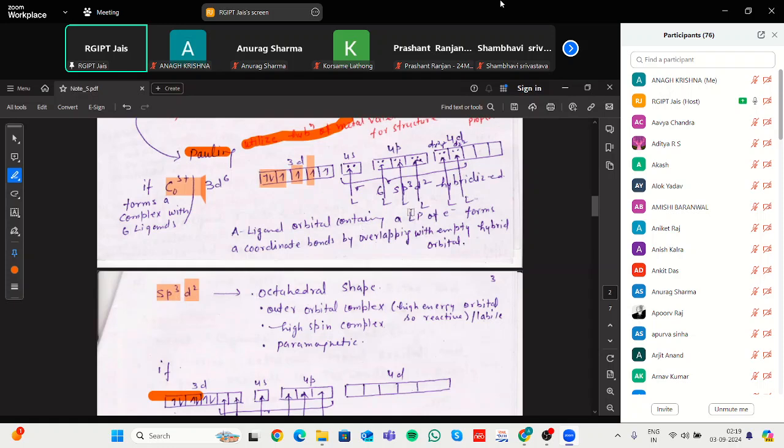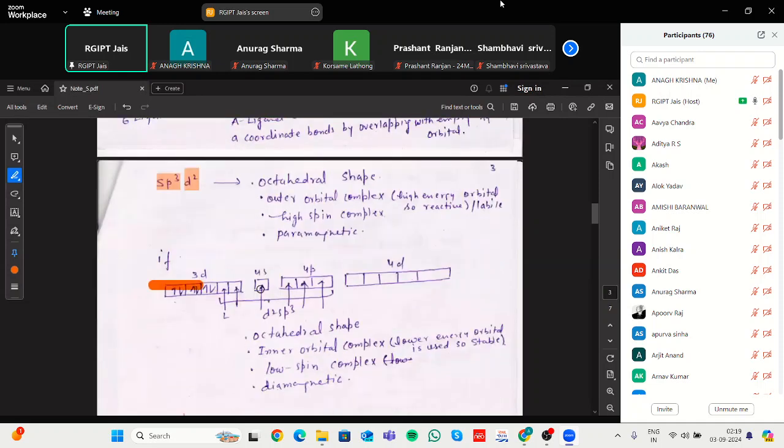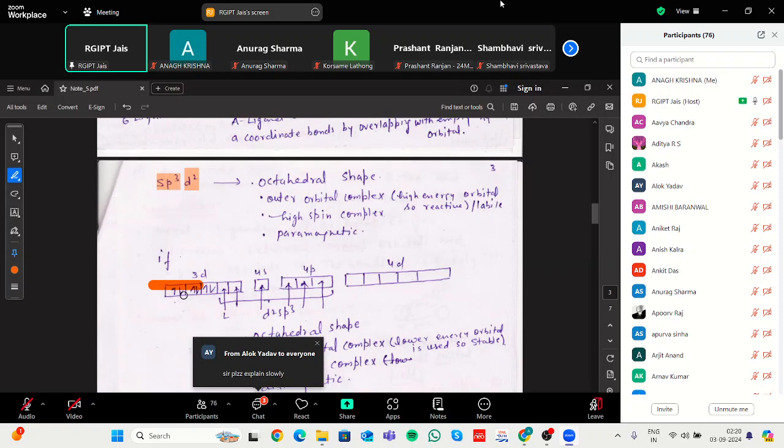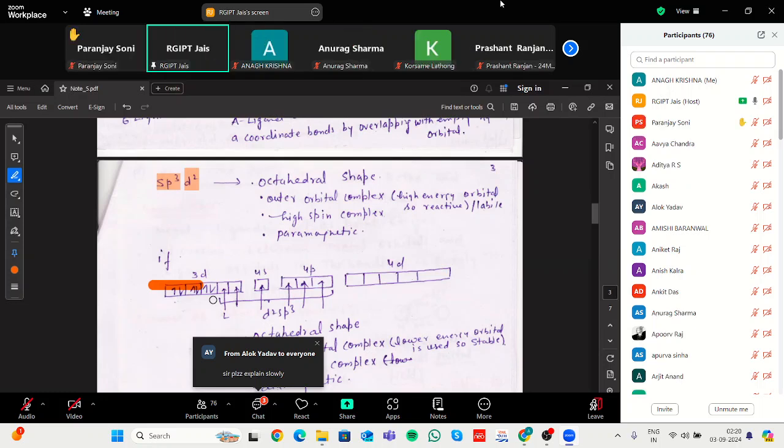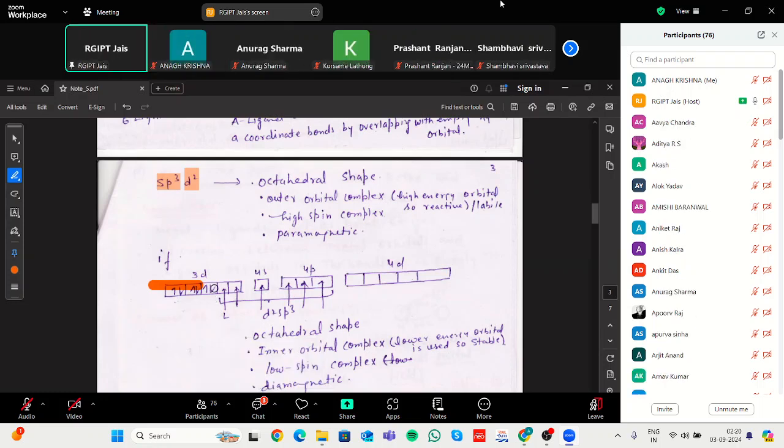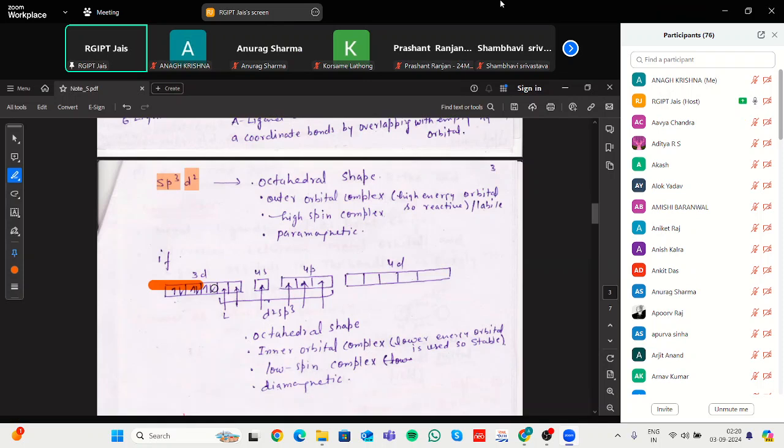This type of complex is high spin and has paramagnetic nature. In the inner orbital case, it has no paramagnetic nature. It is diamagnetic because it has no unpaired electrons. It is completely filled, meaning these electrons are paired up, so there are no unpaired electrons. That's why it is an inner orbital low spin complex.